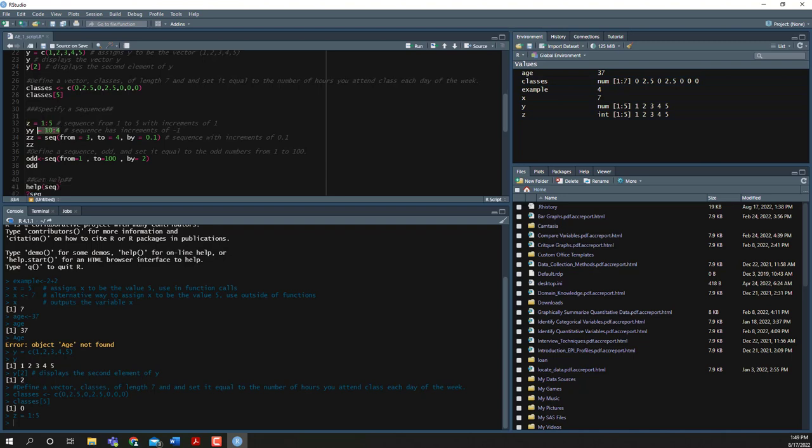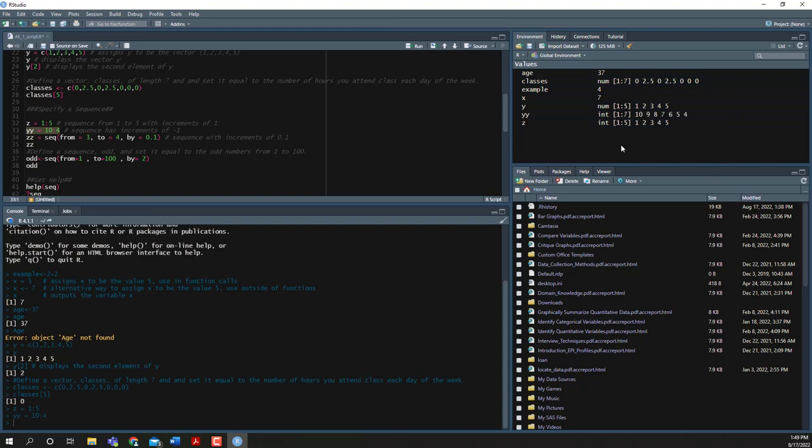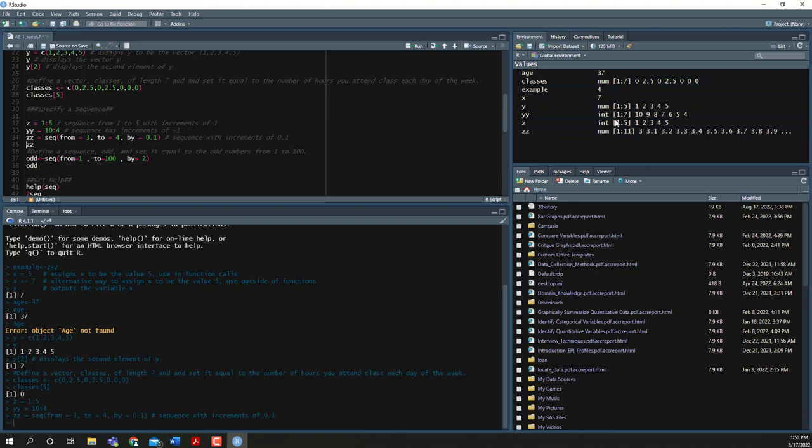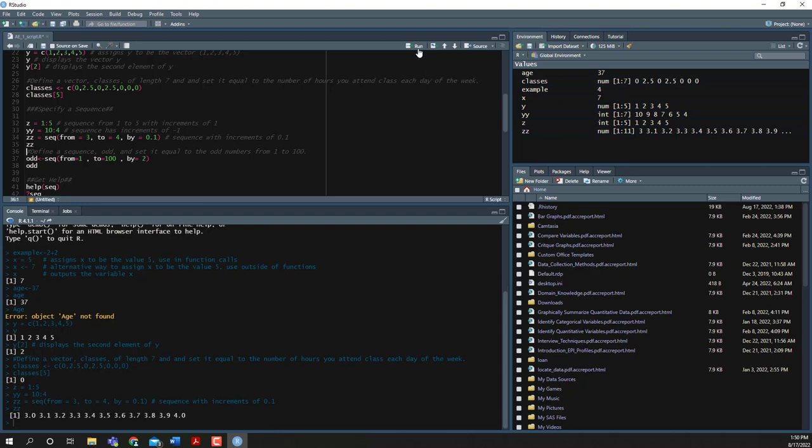Here's another sequence. We could write a sequence from 10 to 4. Notice that yy goes 10, 9, 8, 7, 6, 5, 4. Another way we could define a sequence is using the seq function. Remember, this is a function because we've got some letters, which is the name of the function, and we've got the open and closed parentheses. Everything in the middle of those parentheses is what we're telling the function to do. So we're telling it to create a sequence from 3 to 4, with an increment of 0.1. We can run that, and we see that we do get that sequence. If we wanted to call it down in the console, we could just run zz.